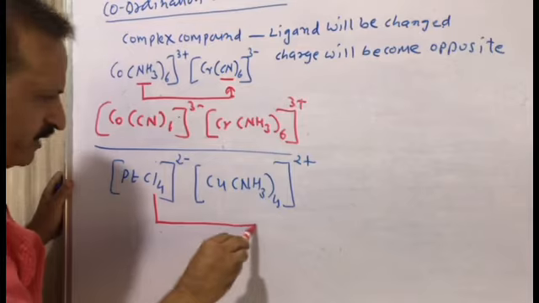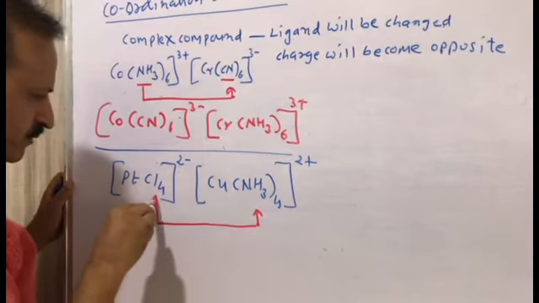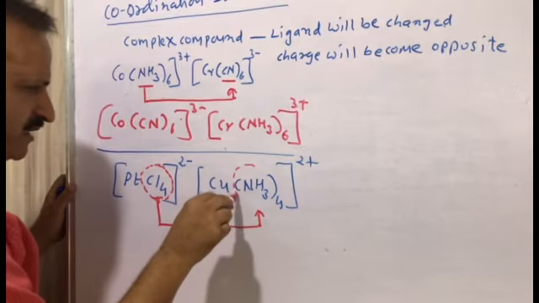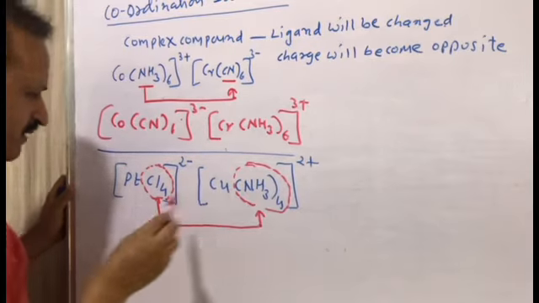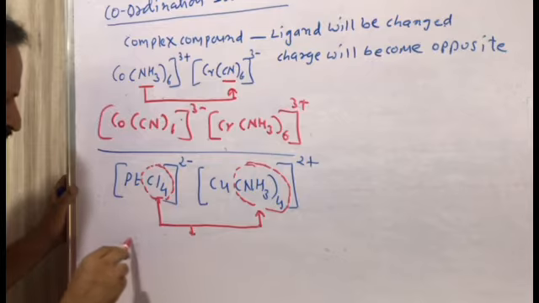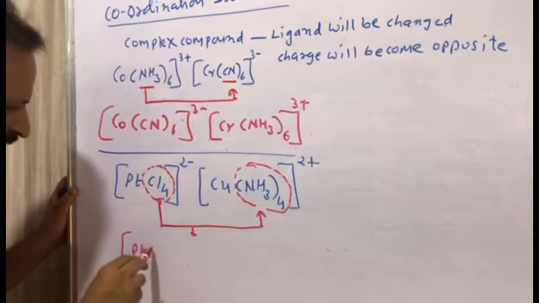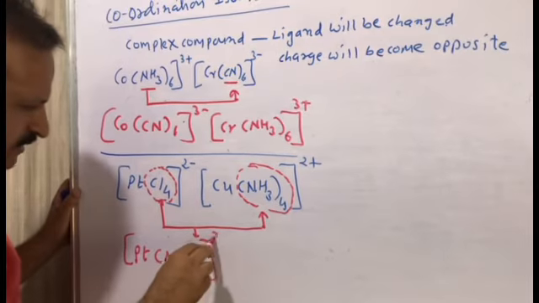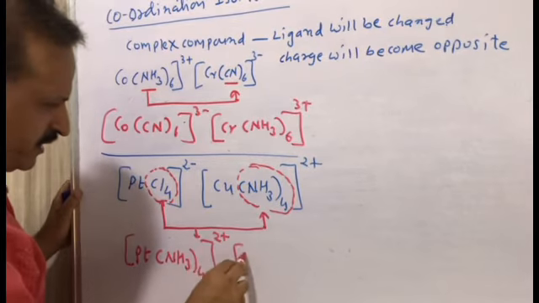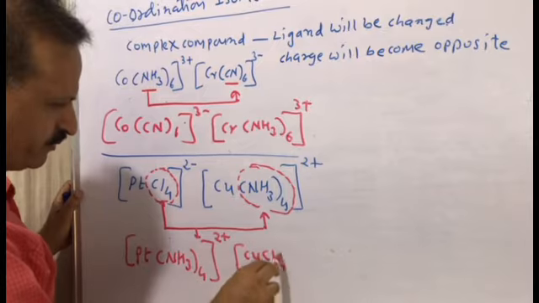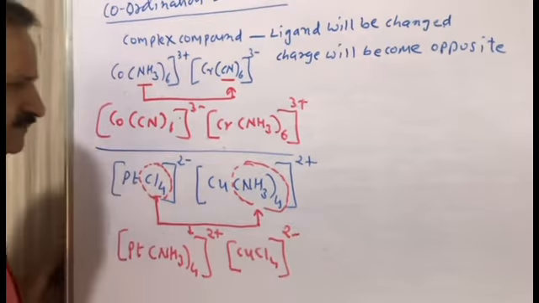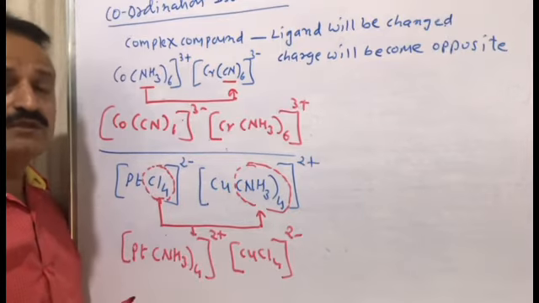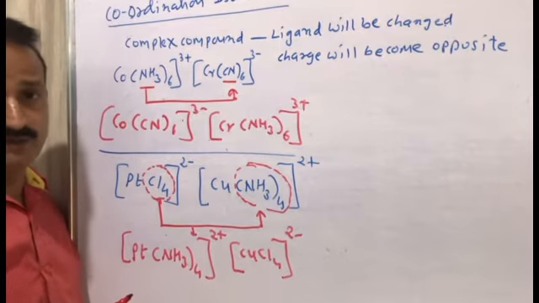The isomer of this one will be formed when the ligand is transferred from one place to another. This is the ligand and this is the ligand. The ligands will transfer. Then the isomer of this one is [Pt(NH3)4] 2 plus and [CuCl4] 2 minus. These are isomers of each other. So this is coordination isomerism.